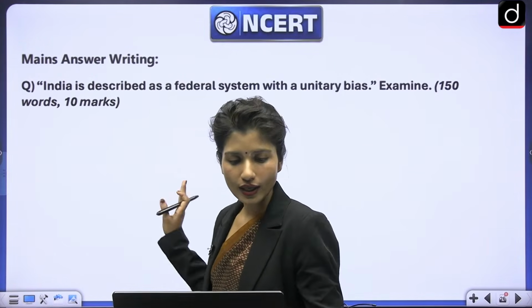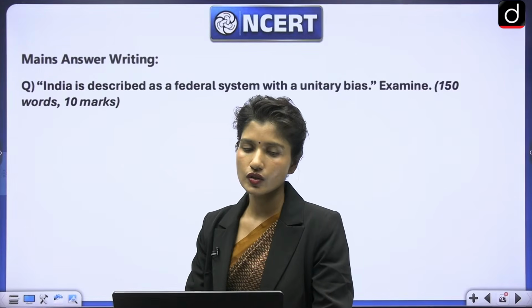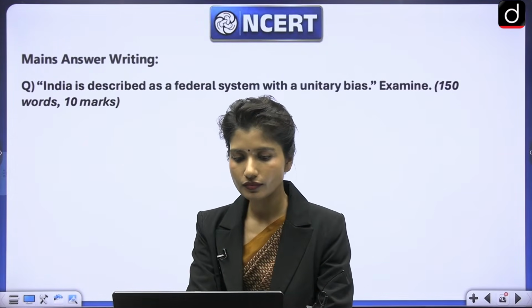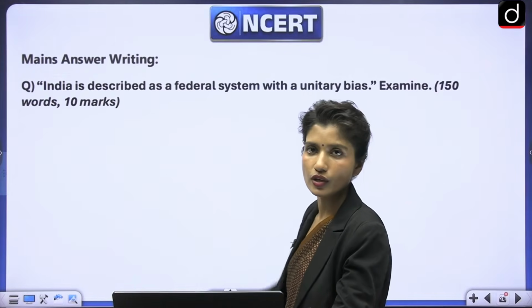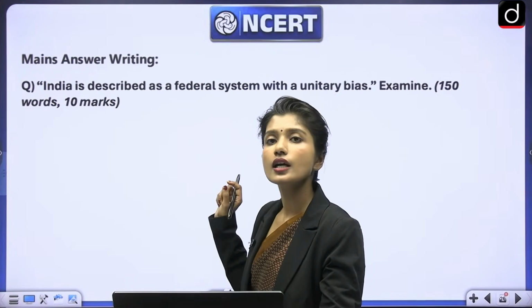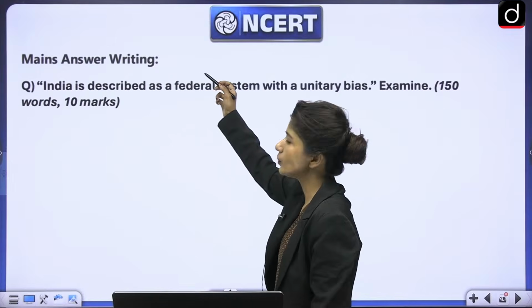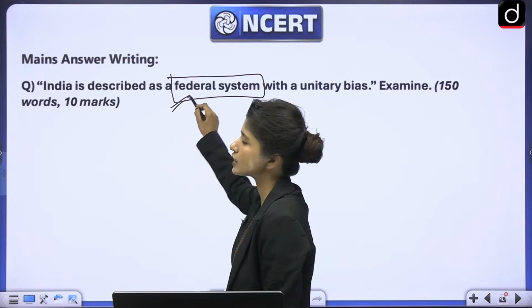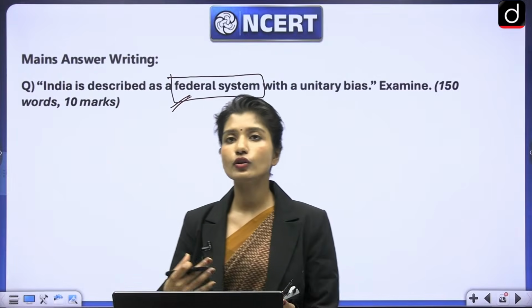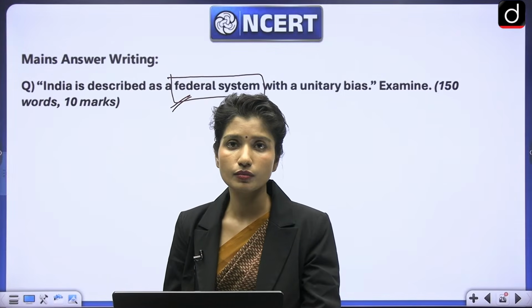All right, let's look at this question and then I'll take your questions at the end of the session, right? So this question talks about the fact that India is a federal system, but there is a unitary bias. Now, in this question, there are keywords. What are the keywords? For example, here they have specially mentioned that India is a federal system, right? So you'll have to explain what is federalism, right?